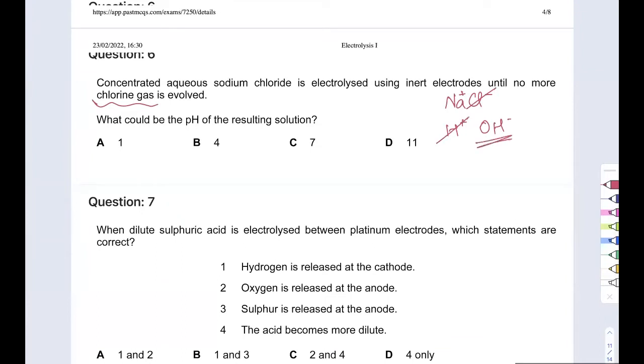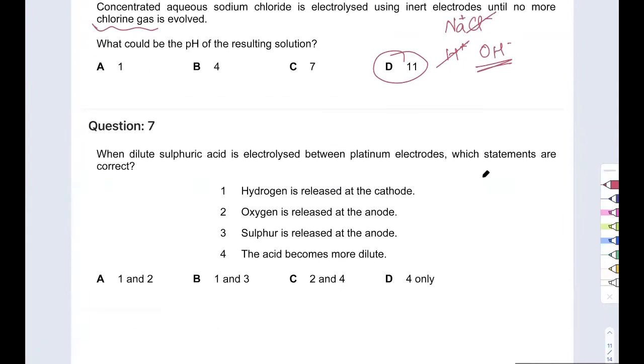You have a lot of OH- left. Remember that OH- is something that is present in alkalis. So there you go. This is going to be the pH, a pH that is greater than 7, and there is only one option, 11. Clear? If you have any questions, feel free to interject and ask.